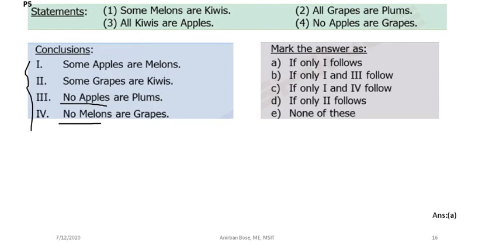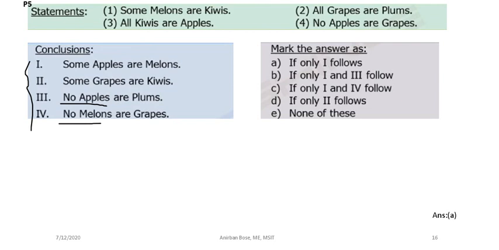But you have to be careful when you are considering negative statements in the conclusions. So that is the first thing that you have to observe, whether your conclusions contain any negative statements or not. If a conclusion contains negative statements, remember, you have to think about what other possibilities there are other than the bare minimum. But definitely in this case also, we'll start by drawing the bare minimum Venn diagram first, and then when we conclude, we'll observe the other possibilities, and that is not actually difficult. If you do a few problems, it will be very easy.